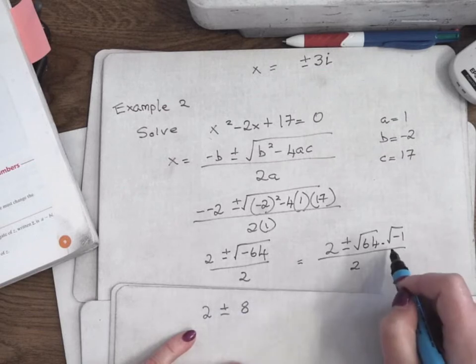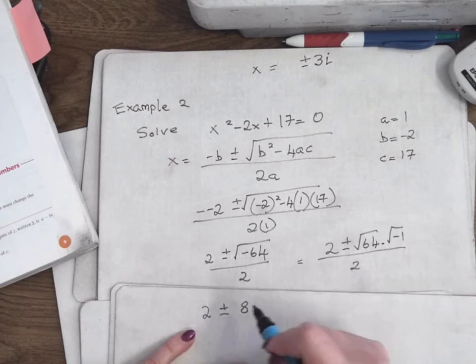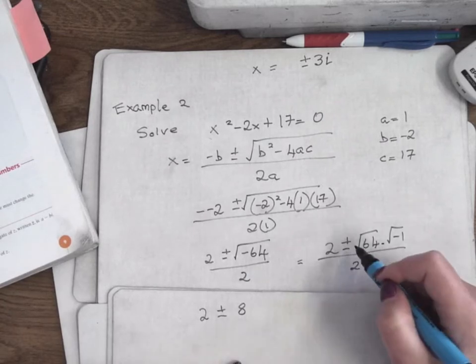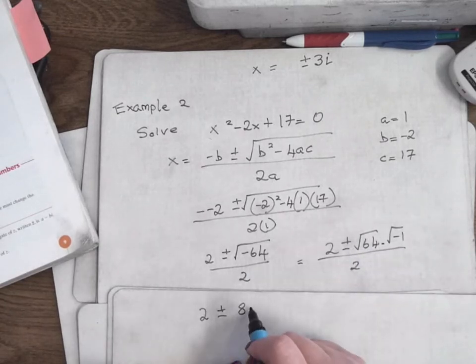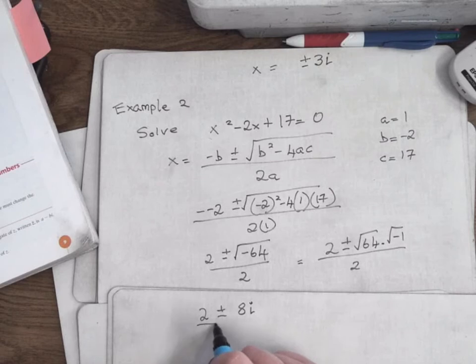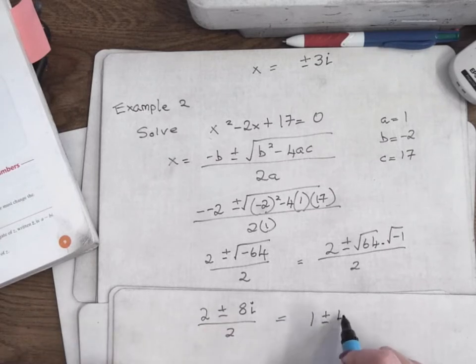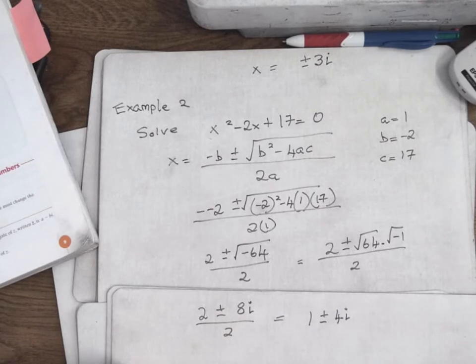The plus or minus is already in there, so you don't need to write plus or minus 8 again. The square root of minus 1 is written as i, divided by 2, so divide each term by 2: 2 divided by 2 is 1, and 8i divided by 2 is 4i. So your answer is 1 plus 4i and 1 minus 4i. Is that okay?